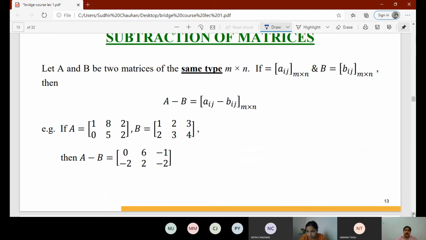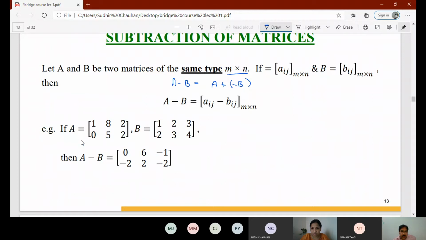Now we have subtraction of matrices. If A and B are any two matrices of the same type, say m by n, with A as Aij and B as Bij, then A minus B can be taken as Aij minus Bij. So what we have to do is multiply all the elements of B with a negative sign and then add. So A minus B can be written as A plus minus B. So it is addition such that all the elements of B are multiplied by minus.